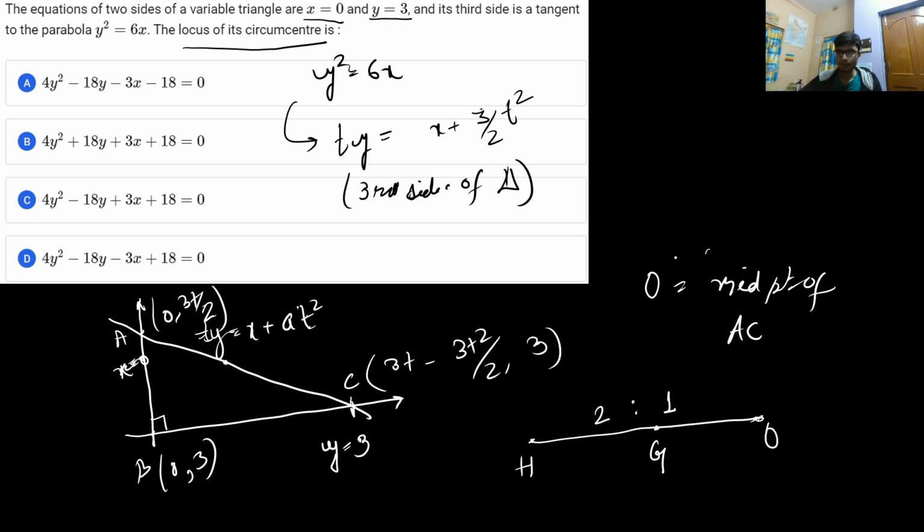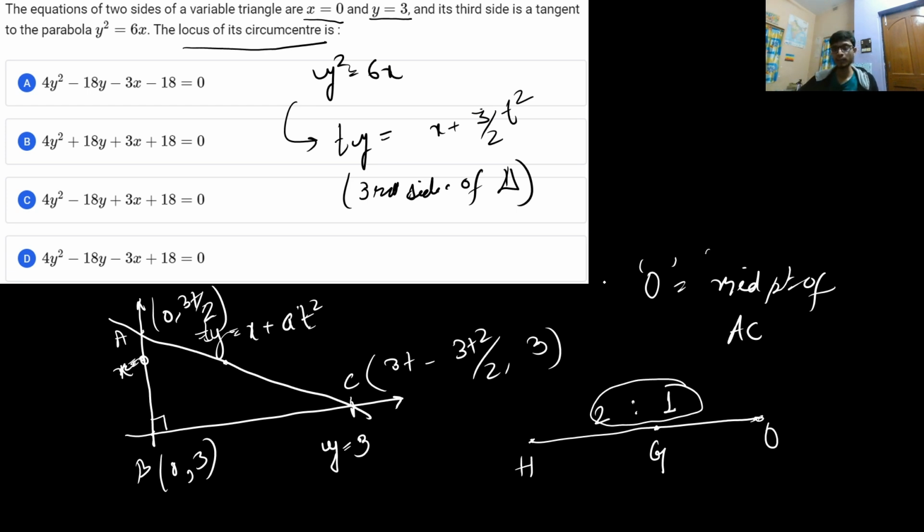Okay, you can do this by taking the midpoint, but that will give you only one particular relation, and you need another relation to eliminate the parameter. That relation is obtained by dividing the line segment joining the circumcenter, centroid, and orthocenter in the ratio 2:1, because this will give you the relation in x and y that you were looking for. From x and y, you eliminate the parameter, and then you get the equation of the locus.